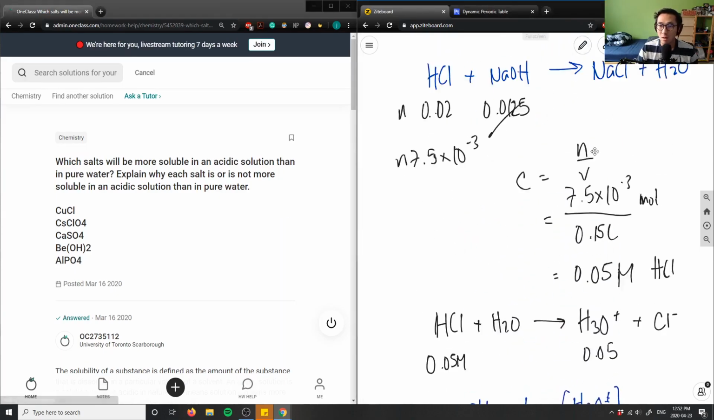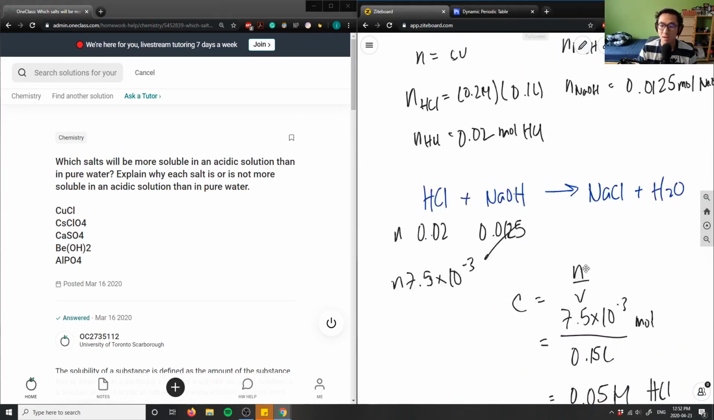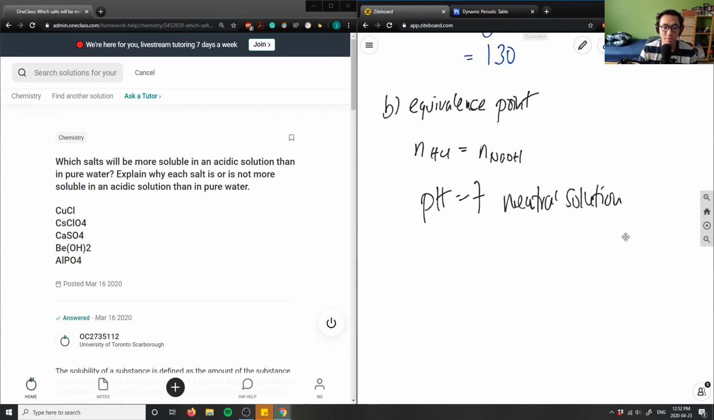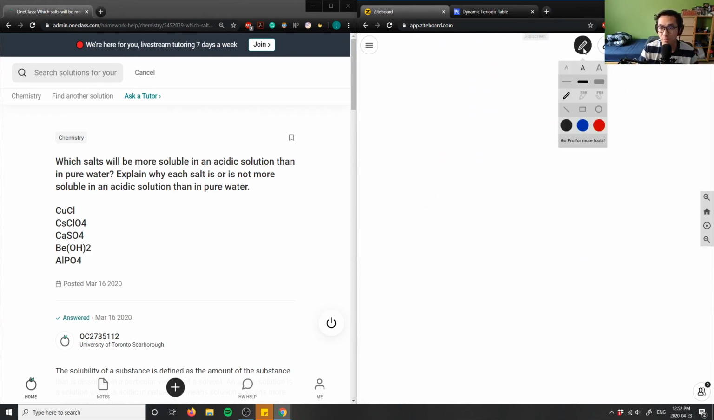Okay, that was a long question. So that was 7. I think we can probably do one more here. This is probably 8. Let's do question 8. It says, which salts will be more soluble in acidic solution than pure water? Explain why each salt is not more soluble in acidic than in pure water.